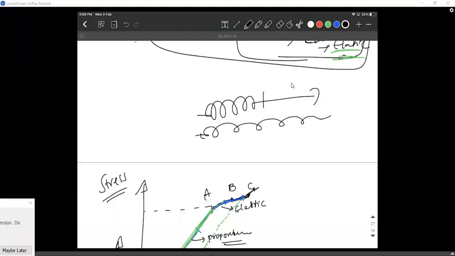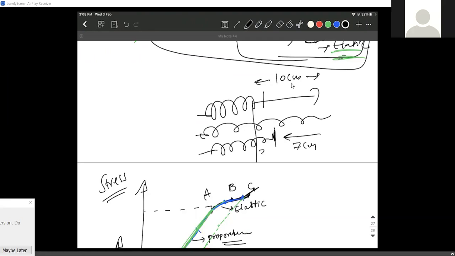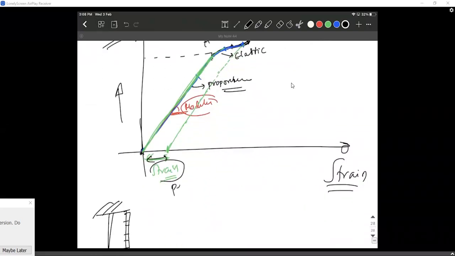When you release it, it did go back, but it only went back by 7 centimeters. So this 3 centimeters is a permanent change in length. That is called permanent set.